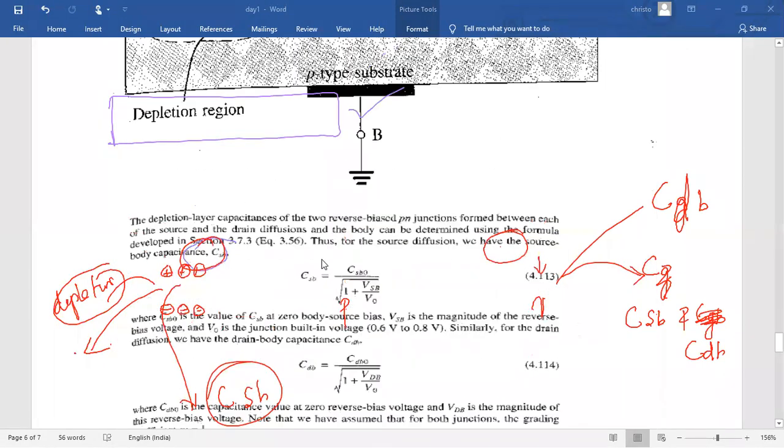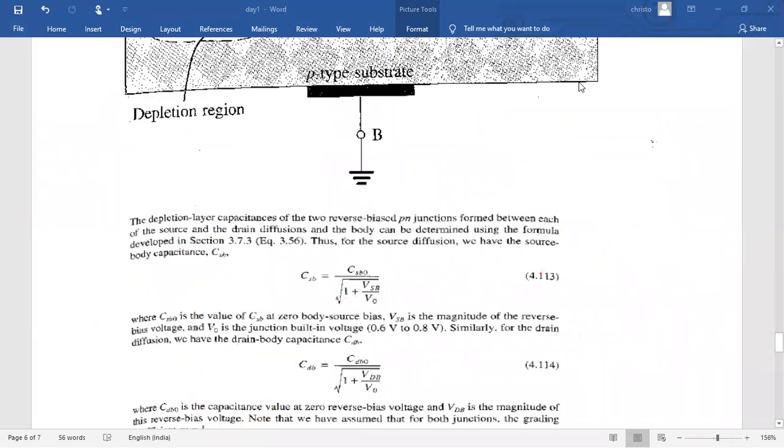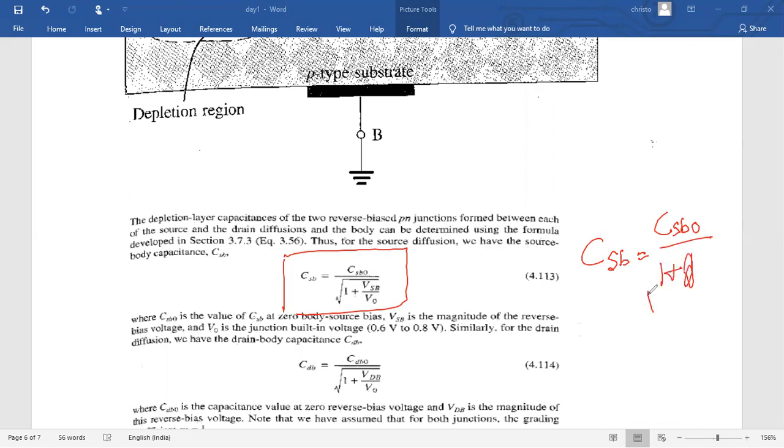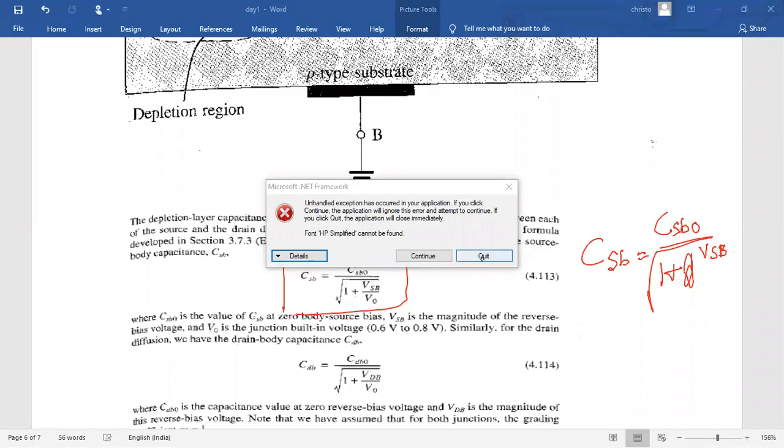See here, it is analyzed this way. The capacitance between source to body equals the capacitance value of source to body at zero biasing, without any biasing, divided by the root of 1 plus VSB. What is the magnitude of the reverse bias? If you apply the reverse bias voltage, the width will increase.